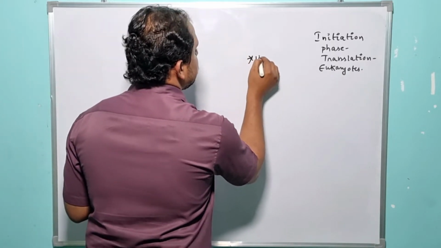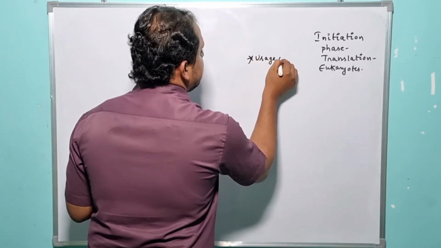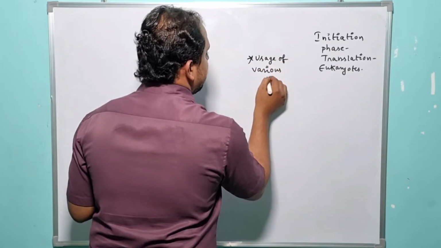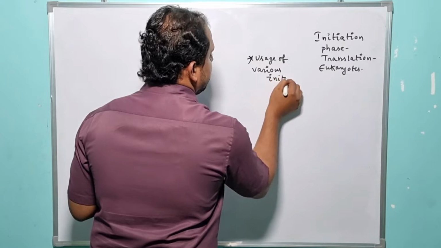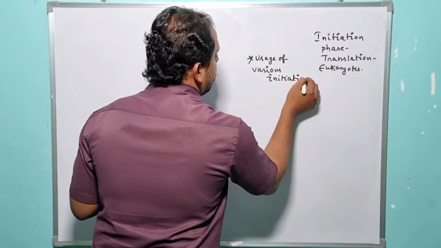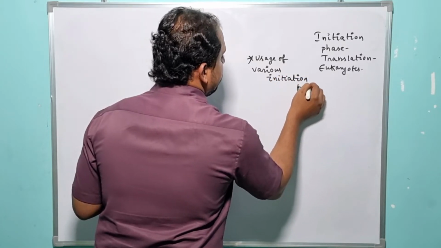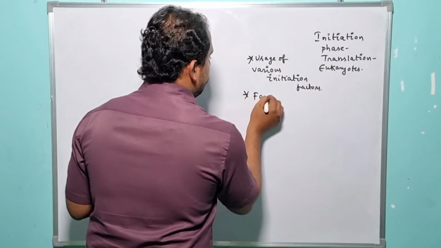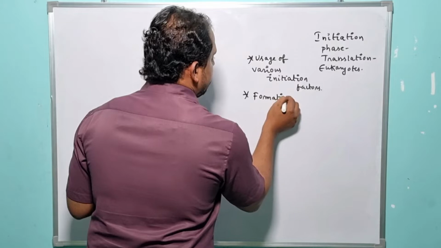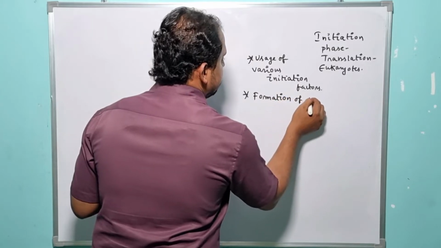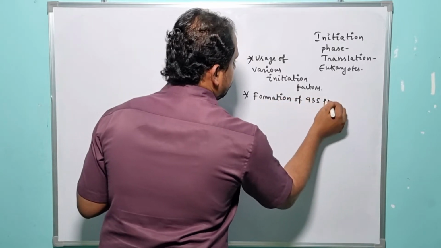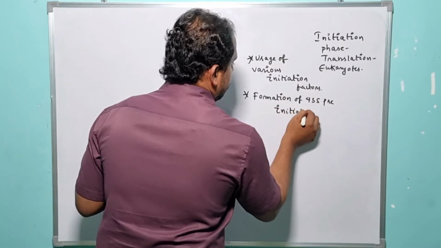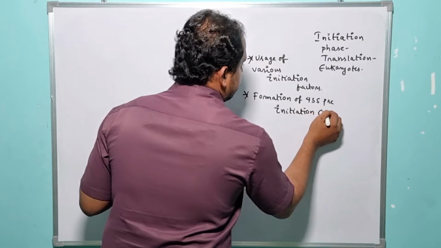Usage of various initiation factors, and the other one is formation of 43S pre-initiation complex.